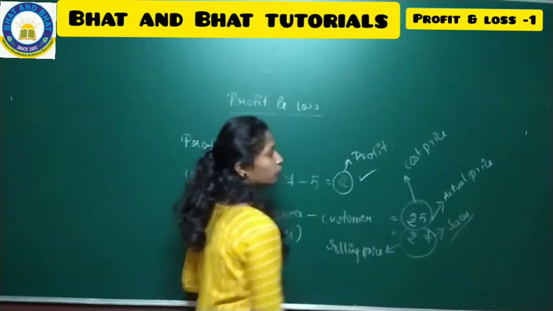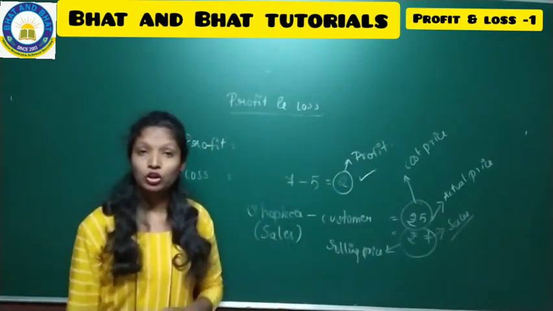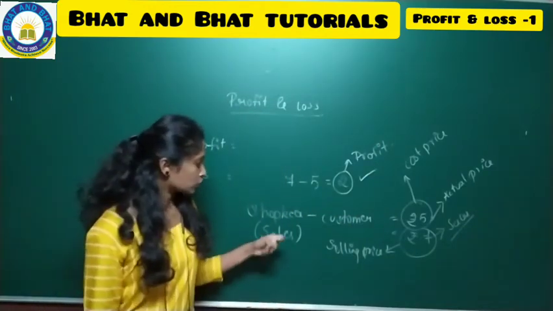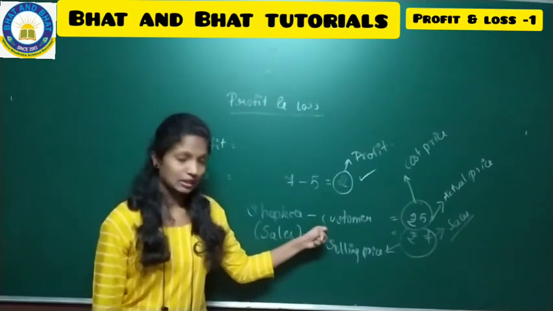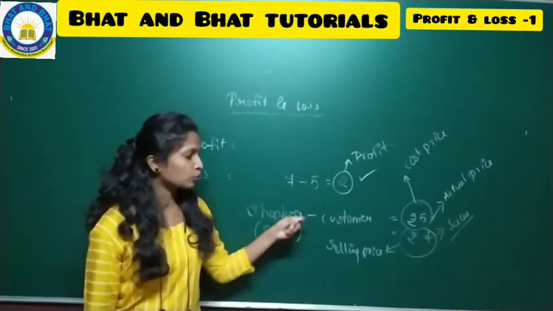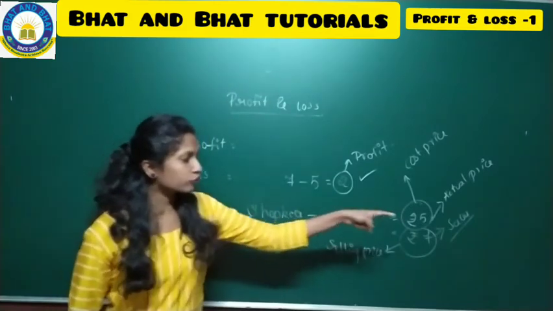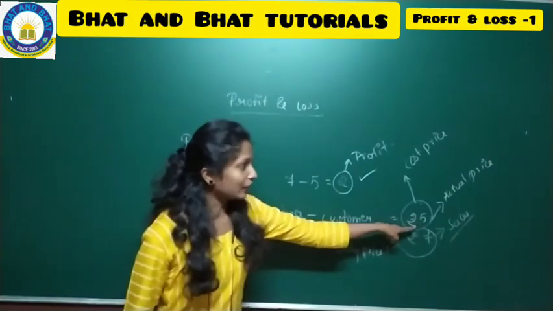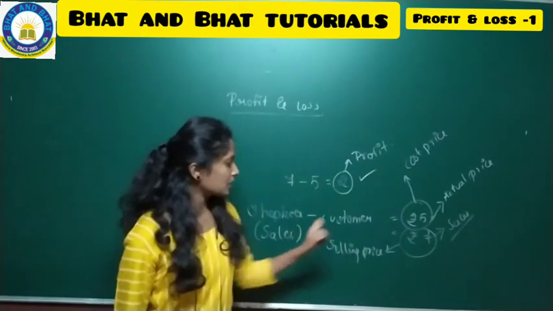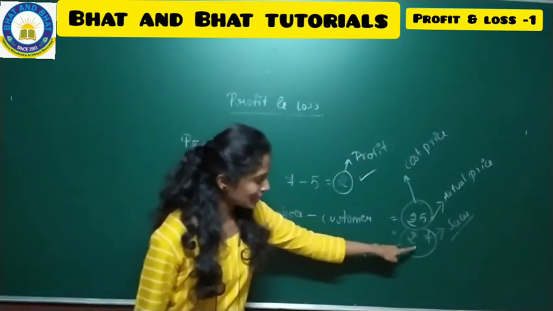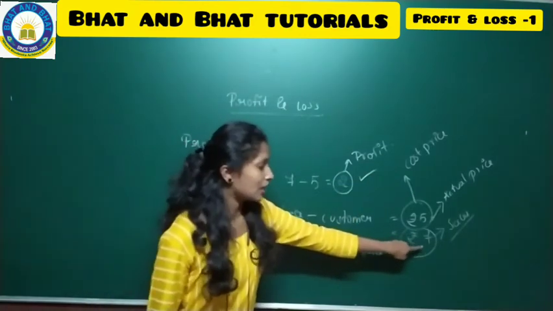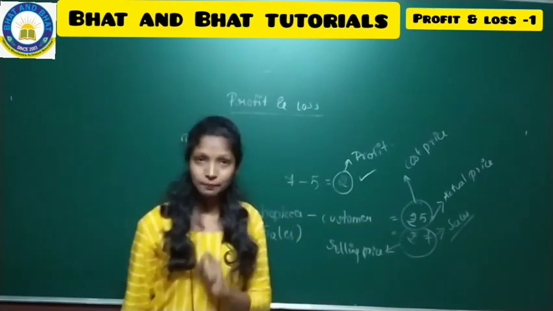Profit. So there is one shopkeeper and there is a customer. Customer will visit the shop to buy one chalk and the actual price of the chalk is 5 rupees and that 5 rupees is the cost price, but the shopkeeper will sell the same chalk for 7 rupees and 7 rupees is called the selling price.